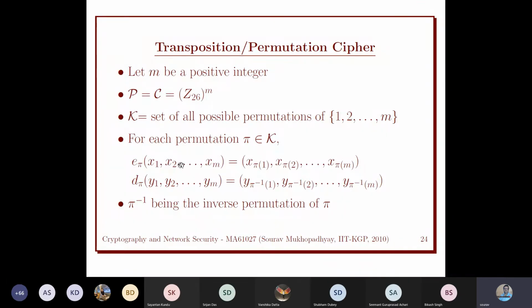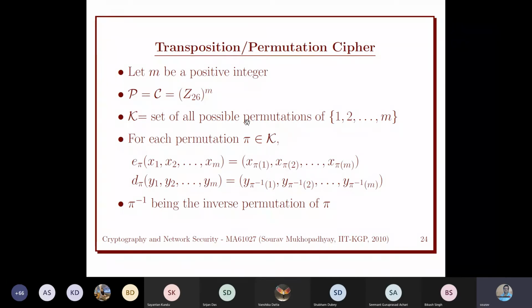Since this is M bits, we need to choose a permutation of size M. So this is our key set. The key set is the set of all possible permutations of 1 to M, because we have M characters to shuffle. Very simple. We choose a key from this key space. Basically, we choose a permutation, which is a bijective mapping from 1 to M to 1 to M, and then we apply that for encryption.